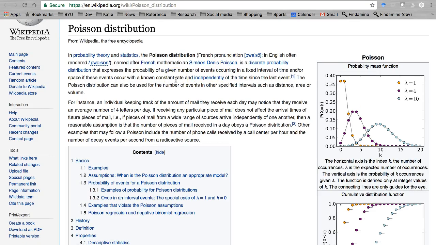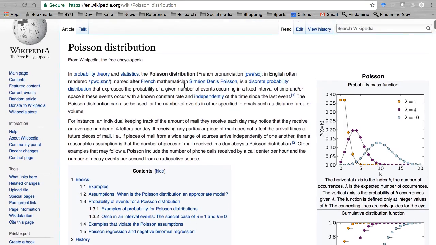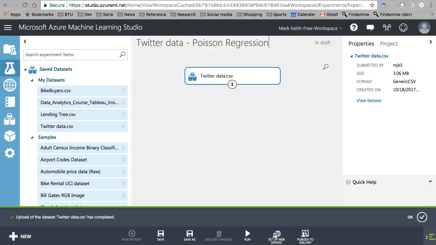Basically, this is a technique for predicting counts. So imagine I'm trying to predict votes for somebody. Votes are counts. They're discrete. There are no decimals allowed. What else is unique about a count? Well, there are no negative numbers. You can come here to Wikipedia and read up on Poisson distributions if you want. But basically, all I want you to know is that we're going to use this whenever we're predicting a dependent variable that's numeric, discrete, and represents a count of something, and so there will never be negative values. In fact, the tool will actually break and not work if there are negative values in it.